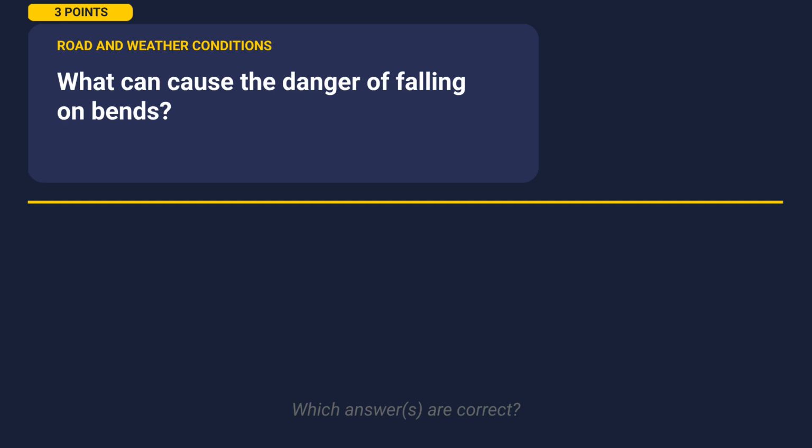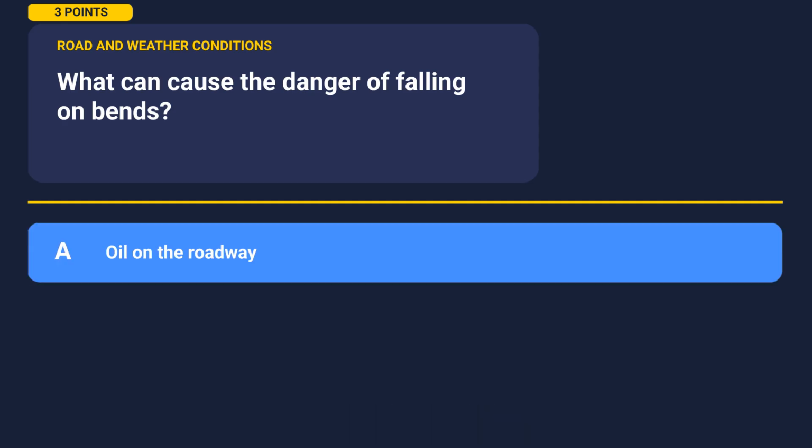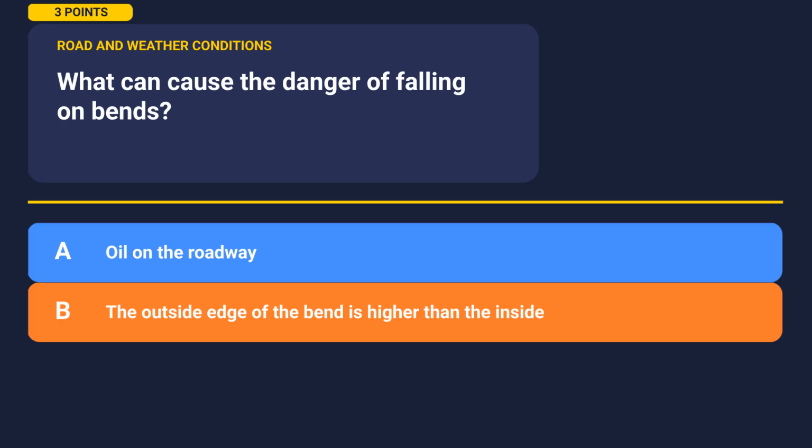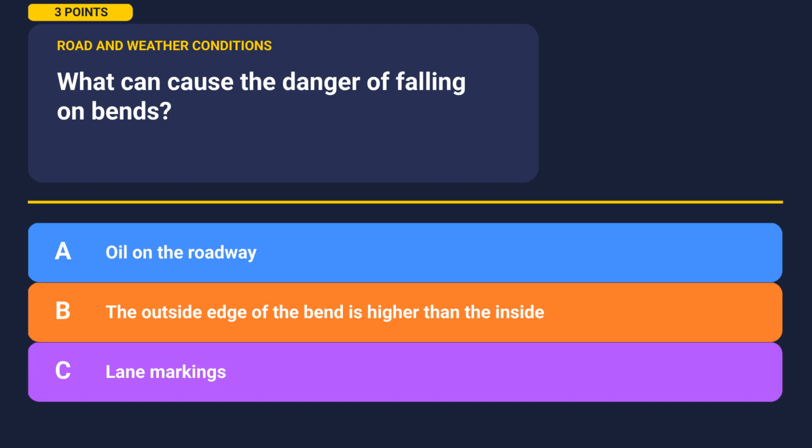Let's jump right in with the next question. What can cause the danger of falling on bends? Take a moment to look at the options. Option A. Oil on the roadway. Option B. The outside edge of the bend is higher than the inside. Option C. Lane markings.